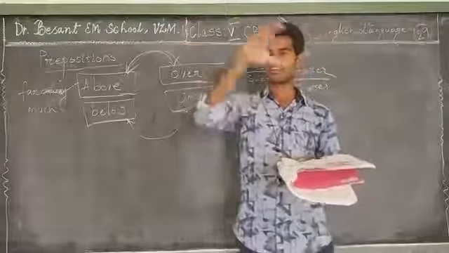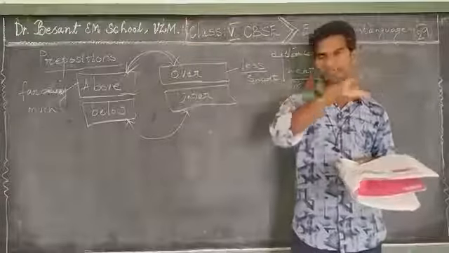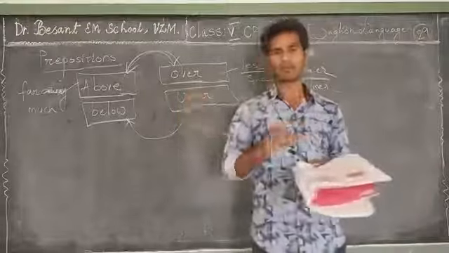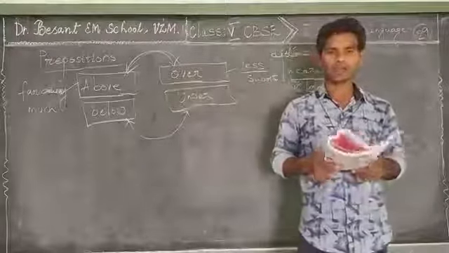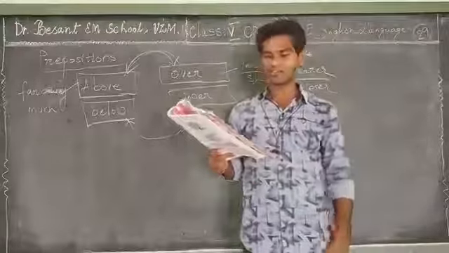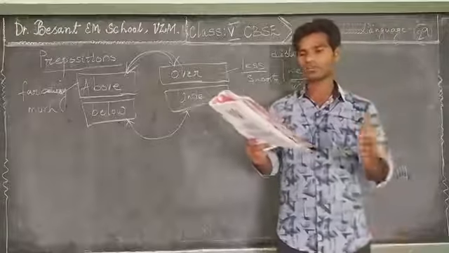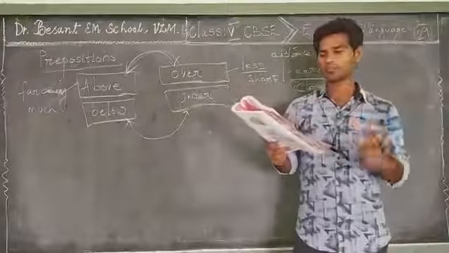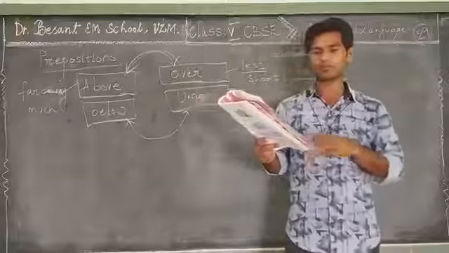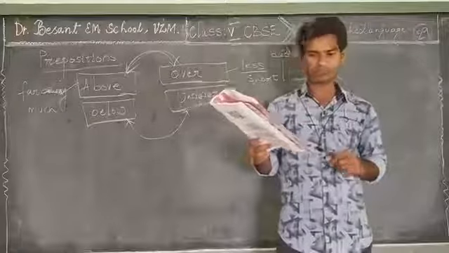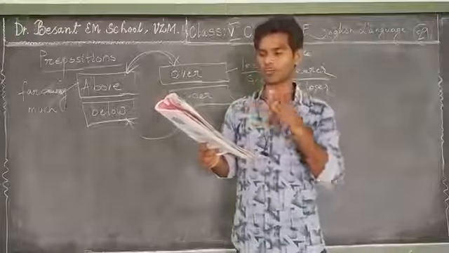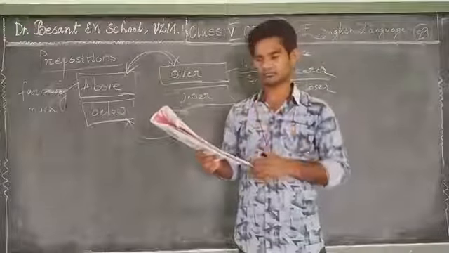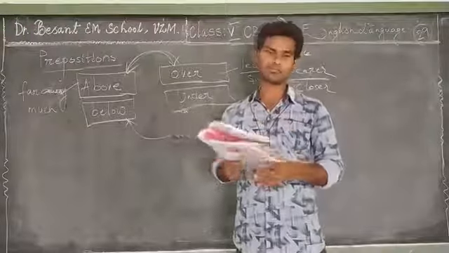So where there is a covering, completely covered or wrapped, that is what you call under. Under and below indicate the position and the movement of an object lower than the other object. Under indicates one object is lower than the other and is covered by it.